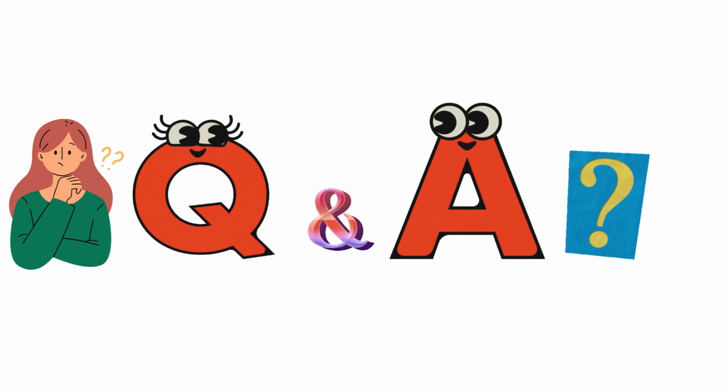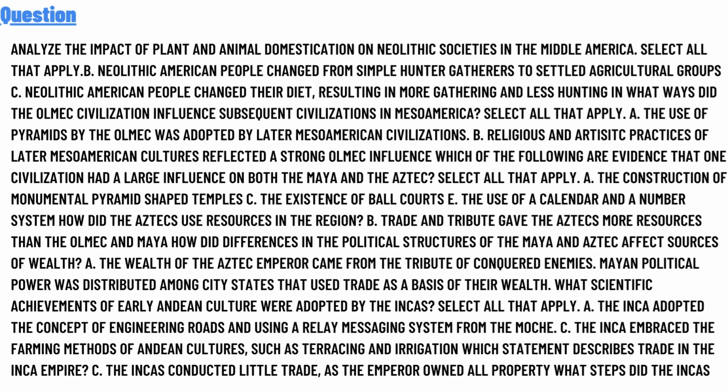So our question today is: analyze the impact of plant and animal domestication on the Neolithic societies in Middle America. Select all that apply. Option B, Neolithic American people changed from simple hunter-gatherers to settled agricultural groups. Option C, Neolithic American people changed their diets, resulting in more gathering and less hunting.